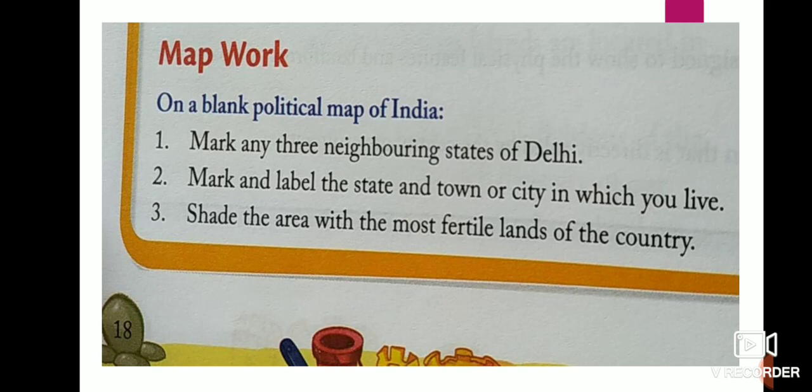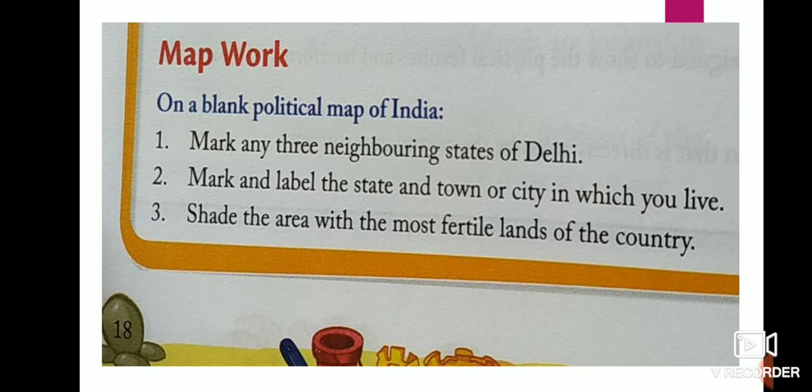If easily it is available, then you can take it and mark on that map any 3 neighboring states of Delhi. For that you have to first find out Delhi, and then find out the neighboring states of Delhi. Second number, mark and label the state and city in which you live. That is Maharashtra, and in Pune, that we have to mark.